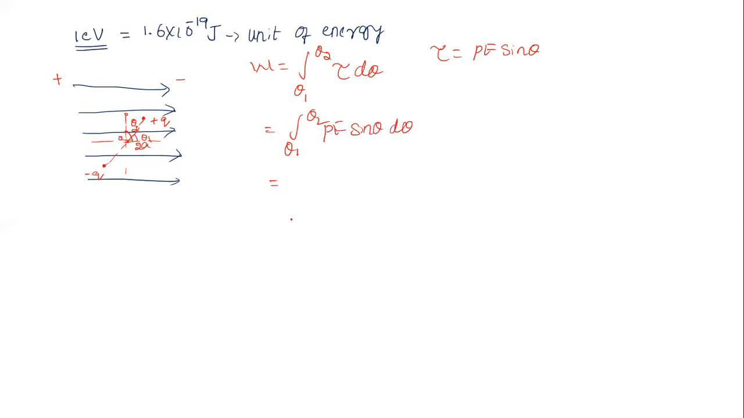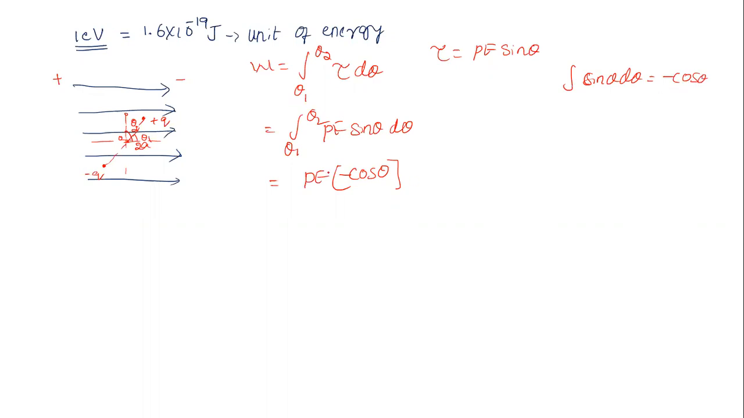If we simplify this, you get PE outside and cos theta with a negative sign. Why is it a negative sign? Because we know the integration of sin theta d theta is minus cos theta.